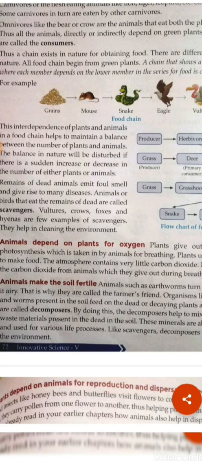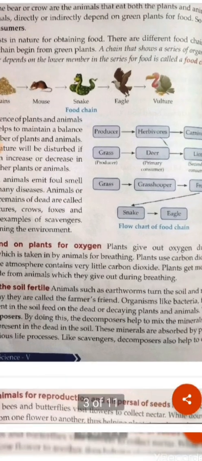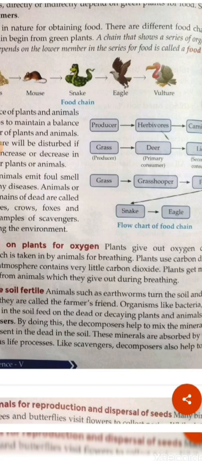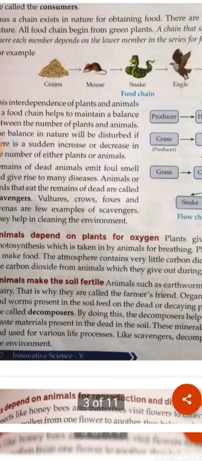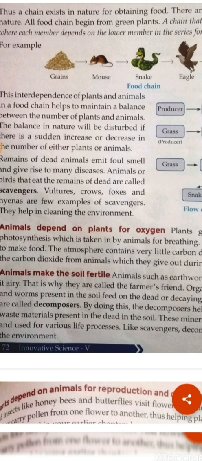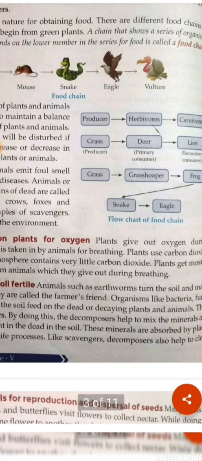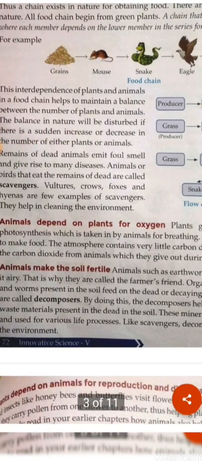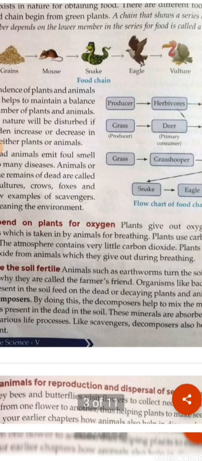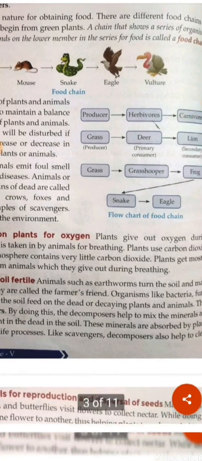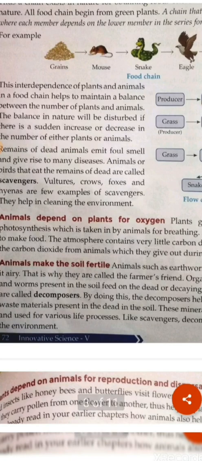So animals depend on the plants for oxygen, right? Without oxygen we cannot live, and plants give out oxygen during the process of photosynthesis, which is further taken up by the animals for breathing. And plants use the carbon dioxide which the animals breathe out for making their food. Animals make the soil fertile. How? Some animals like earthworms turn the soil and make the soil more airy. That's why earthworms are known as farmer's friend.